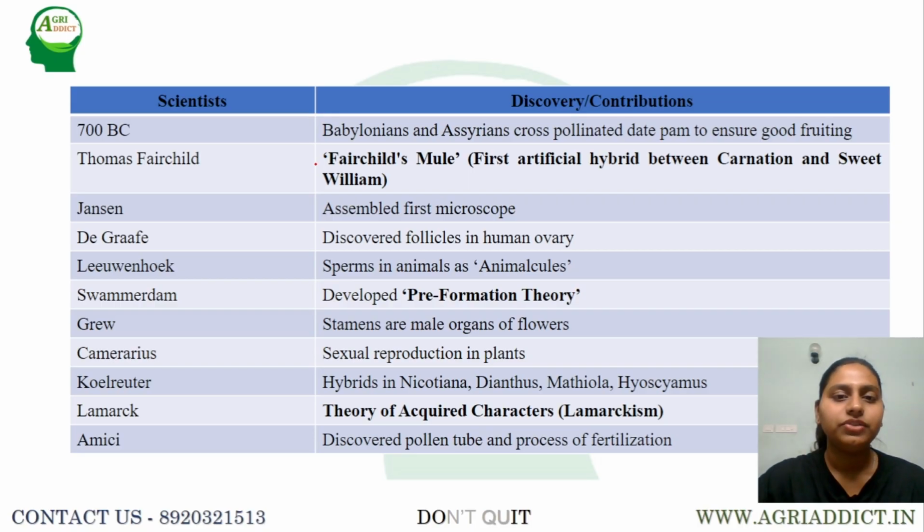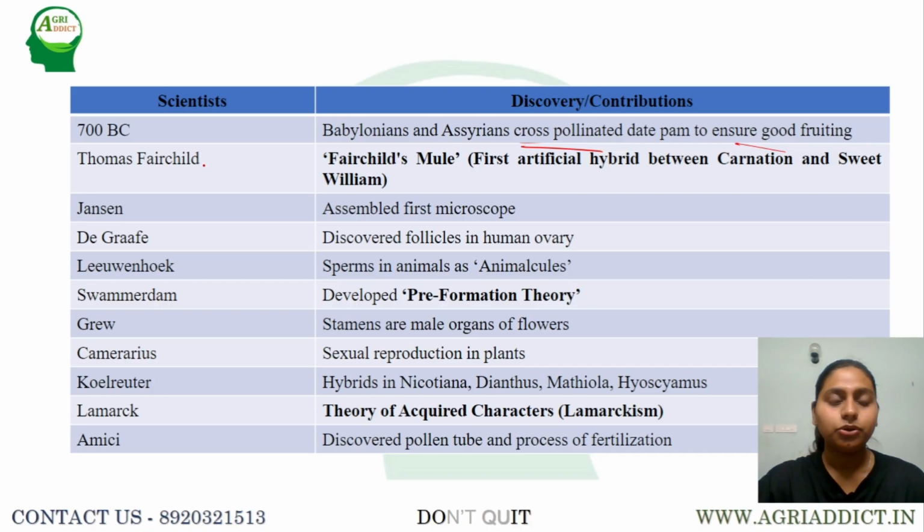Now we will study various historical events. I have listed here some of the important historical events that have to be remembered from the exam point of view. Everything started from 700 BC, where Babylonians and Assyrians cross-pollinated date palm in order to get good fruiting. That is the most basic thing that they started. They took 2 date palms and cross-pollinated them to ensure good fruiting.